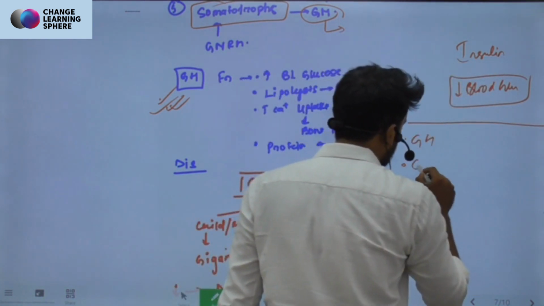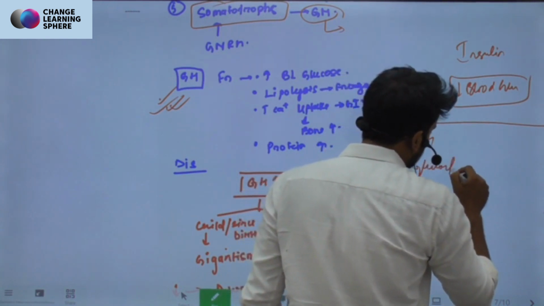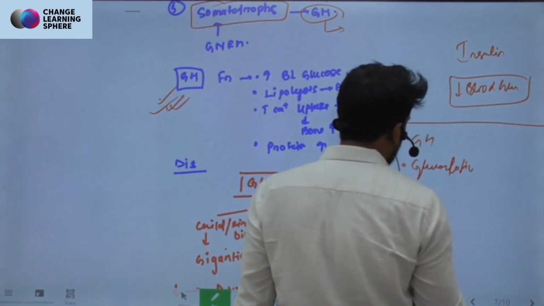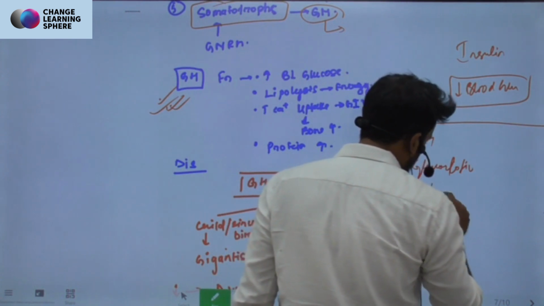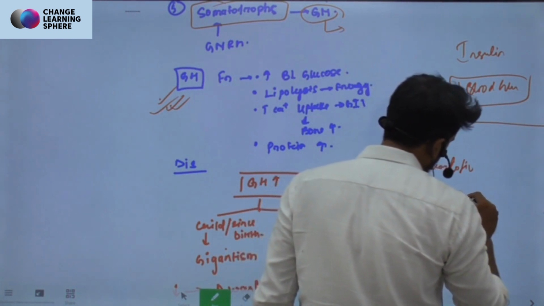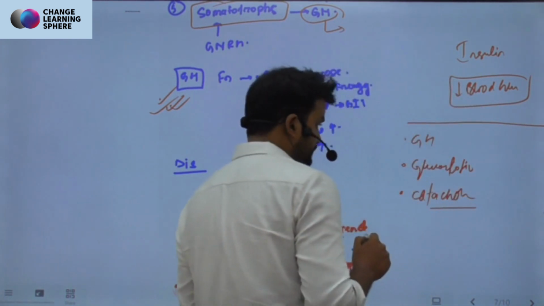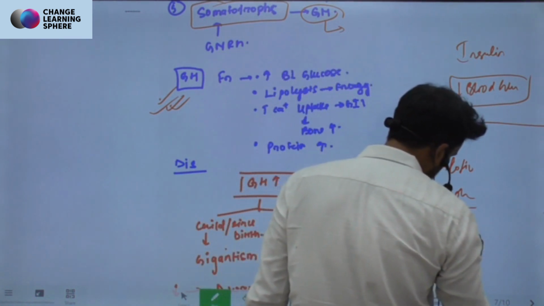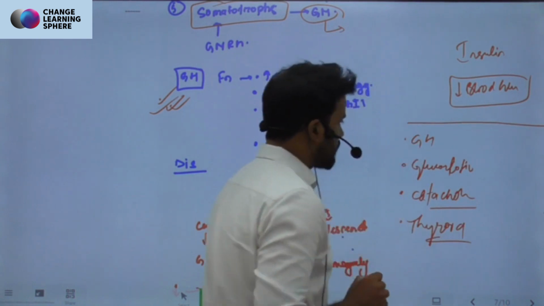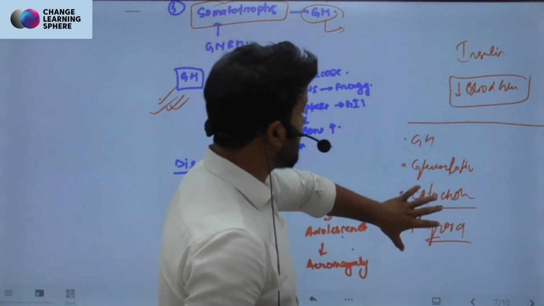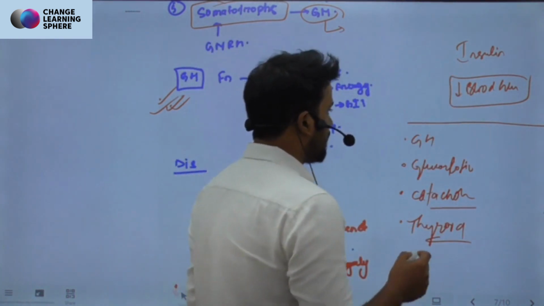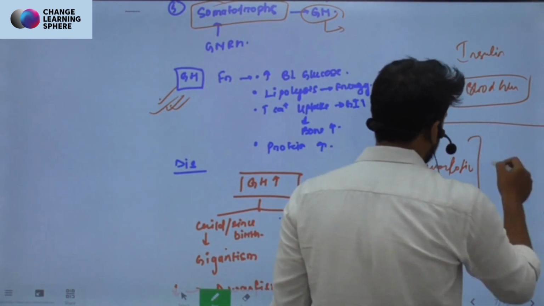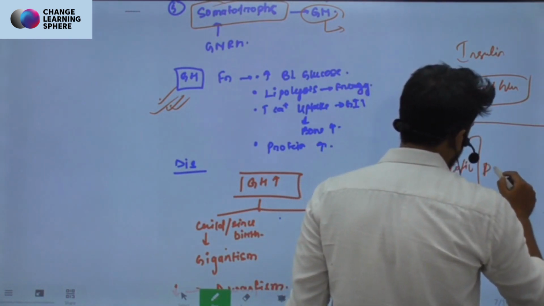Like I said, we have glucocorticoids, catecholamines, and thyroid hormone. All these hormones are trying to balance out the function of insulin, and hence they are called